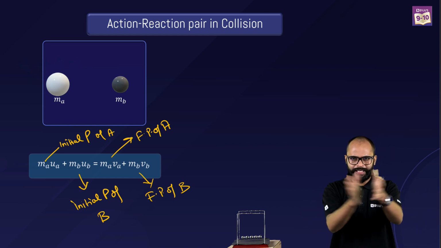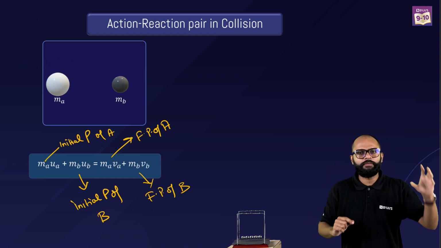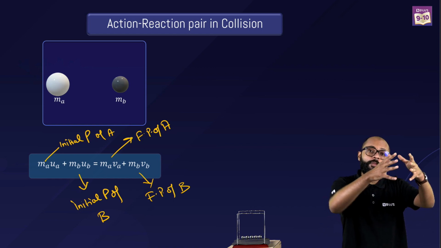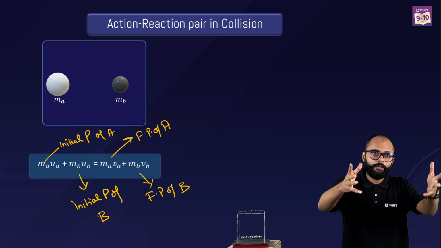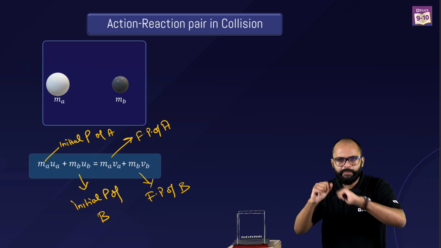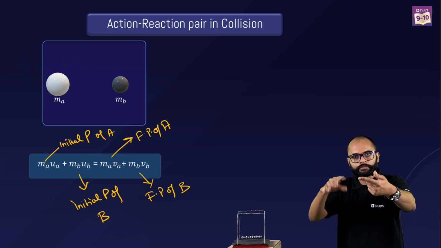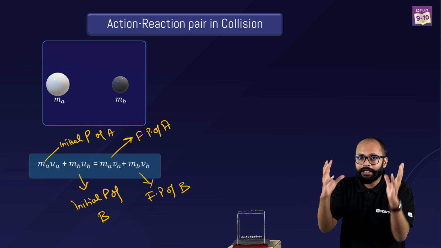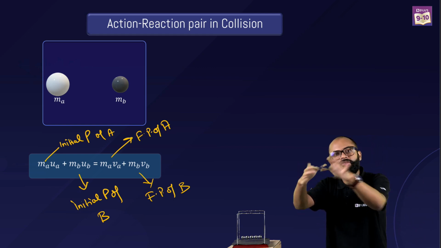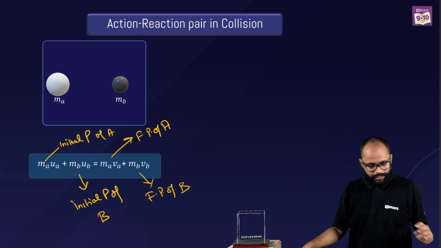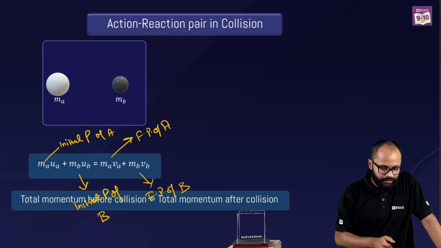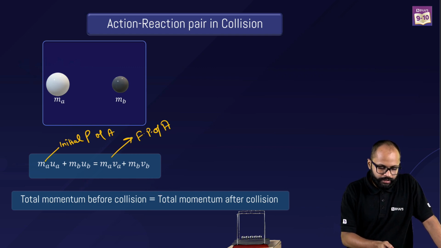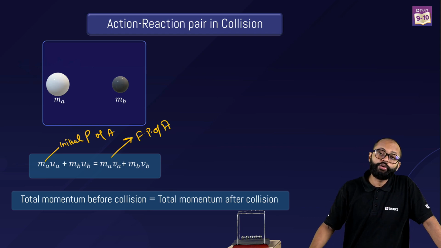Notice my wordings. Listen to me carefully. What is on the left side? Momentum of body A initially, momentum of body B initially. If you combine them, it is the momentum of body A plus momentum of body B before collision. What is on the right side? Momentum of body A finally, momentum of body B finally. Combined, the right side is the total momentum of both the bodies after collision. So you know how I will write this. Total momentum before collision is equal to total momentum after collision.